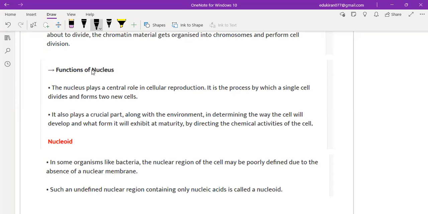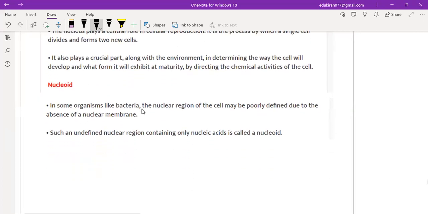Okay. See, the nucleus is basically a crucial part, along with the environment, in determining the way the cell will develop. How the cell will develop, that is very important, and what form it will exhibit at maturity by directing the chemical activities of the cell, right? So basically, everything the nucleus decides, right? When it will reach maturity, the chemical activities, all that will be decided by the nucleus. Okay. Yes.